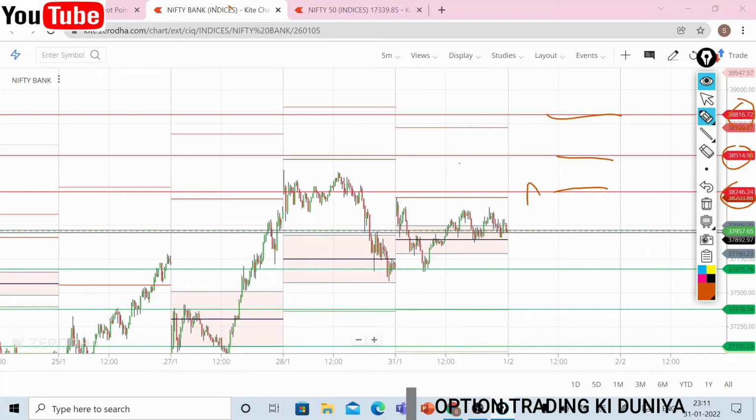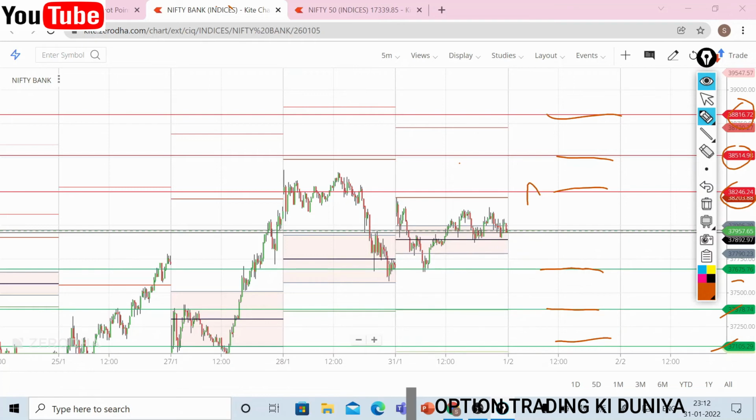And on the downside, I am marking the support levels. So CPR is very narrow, there is no big CPR range. There are supports, the first support, marking it here, 37,675. The second support is around 37,378, and the third support is around 37,105. So these are the three support levels based on the pivot.